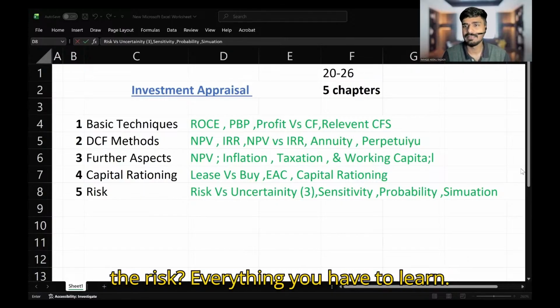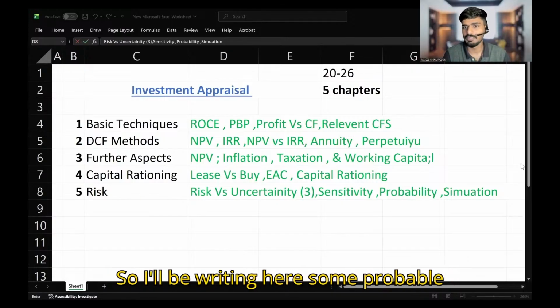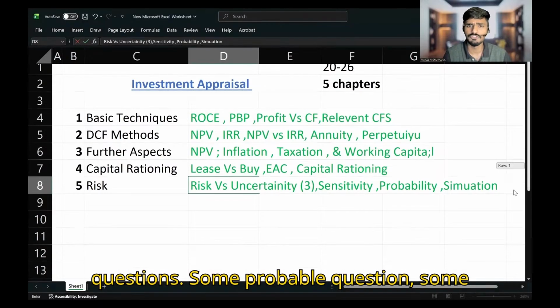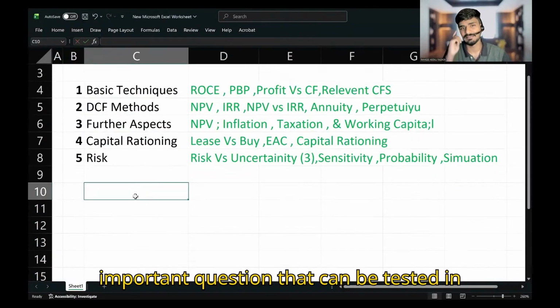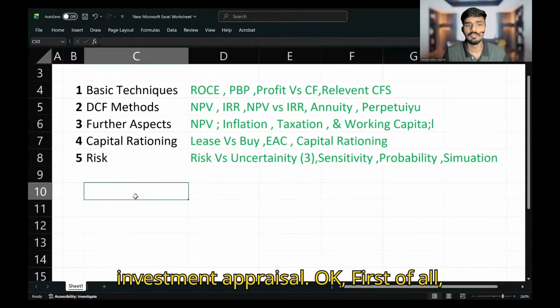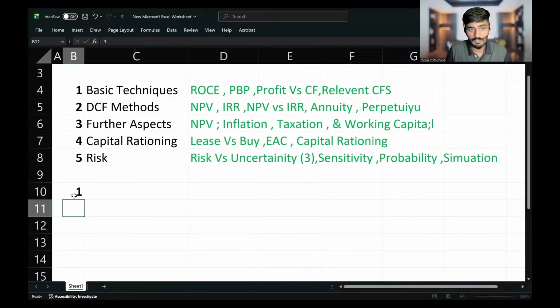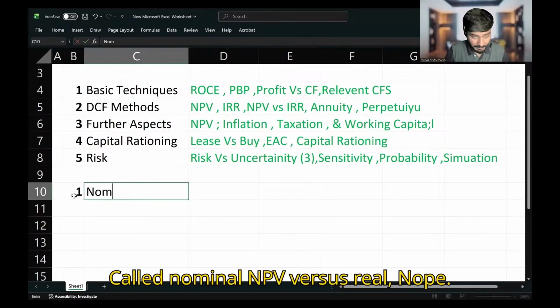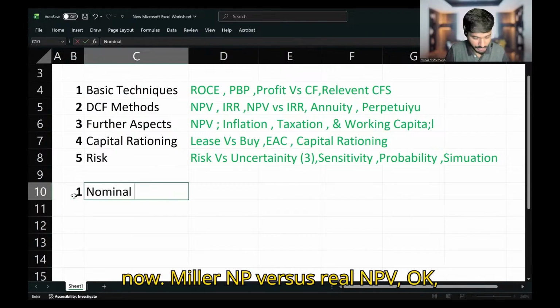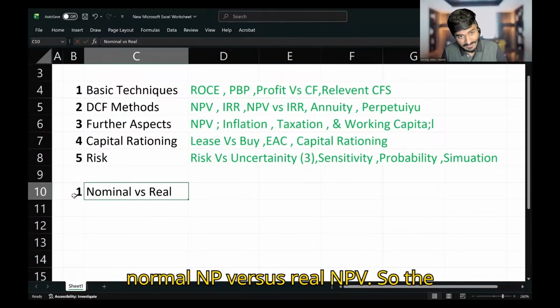So I'll be writing here some probable questions, some important questions that can be tested in investment appraisal. Okay. First of all, I'm writing a question called nominal NPV versus real NPV. These are calculation questions, right? Nominal NPV versus real NPV.